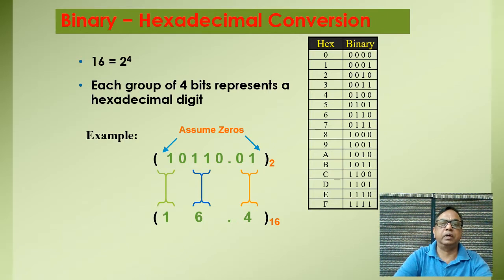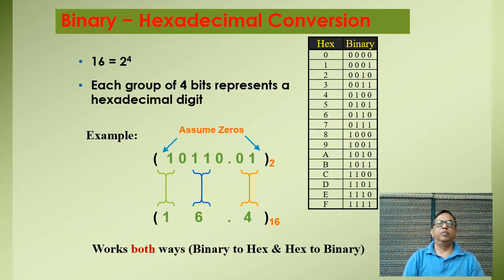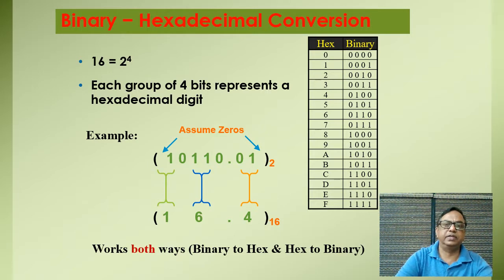The next one 0110 will give us 6, 4 plus 2 is 6, and here we have 3 zeros, so 0001 gives us 1. So our answer is: 10110 binary point 01 binary number is equivalent to 16.4 in hexadecimal.